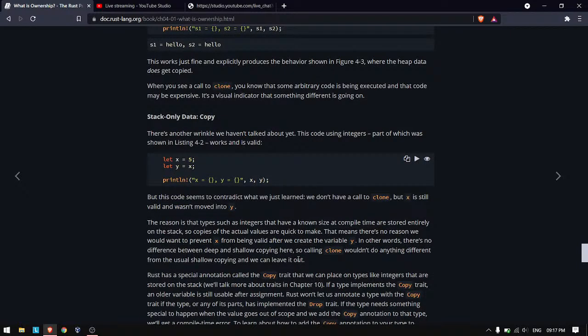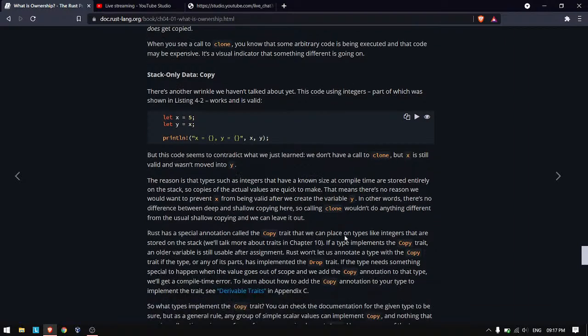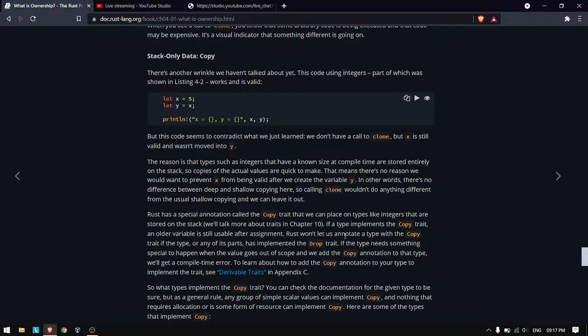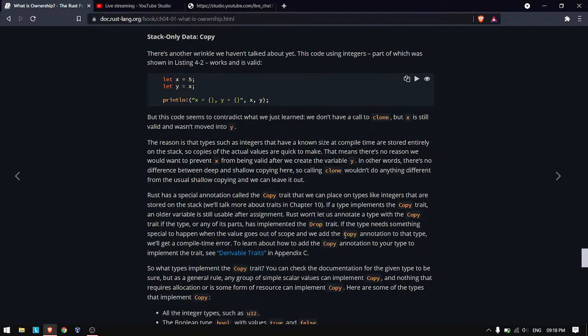Copying from the stack is not so expensive compared to the heap, and they can be copied so easily, so there is no point cloning them. We can just copy the value from here. It won't be a very resource heavy or expensive task.